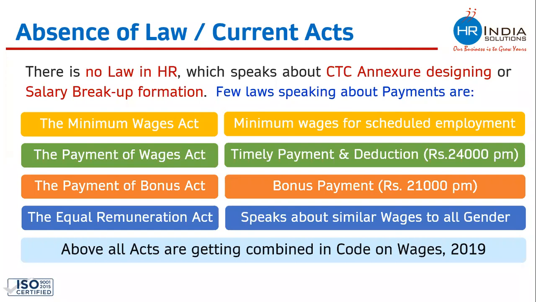The new labor law, which was supposed to come from April 2021, but things went on hold. The new labor law is combining all these acts into one. So whenever that new labor law comes, all these acts would get combined into one, which is Code on Wages 2019.